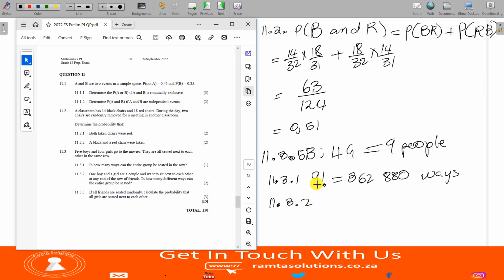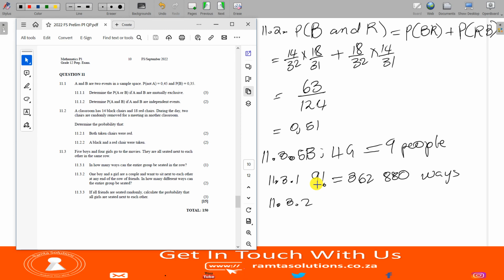11.3.2. 1 boy and a girl are a couple and want to sit next to each other at any end of the row of friends. In how many ways can the entire group be seated?